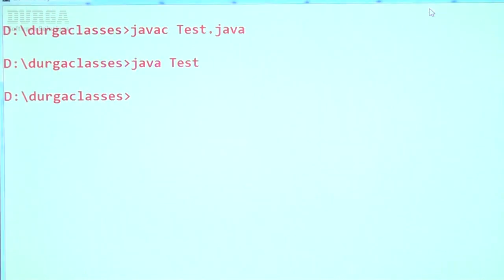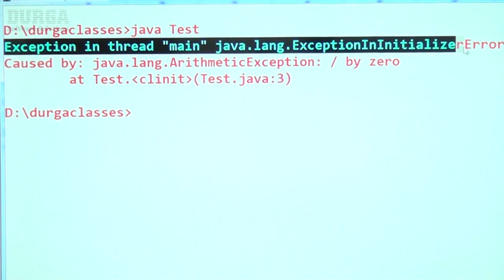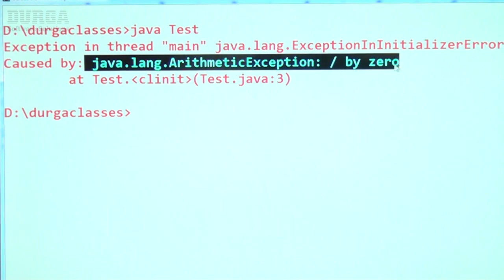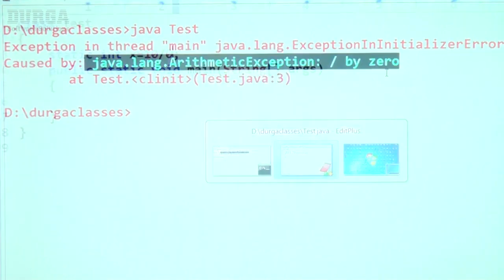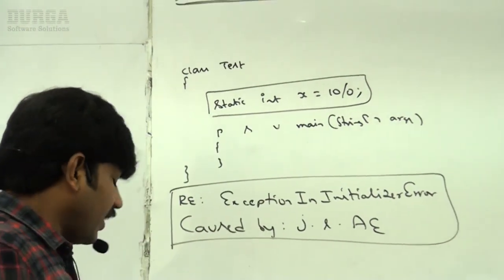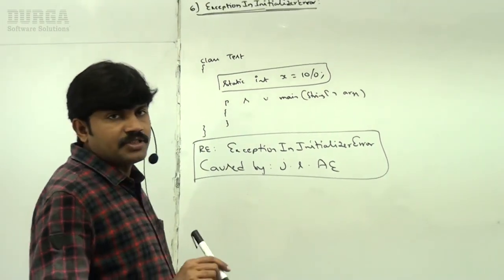Happily the code compiles fine. At runtime, have you observed? Exception in thread main java.lang.ExceptionInInitializerError caused by java.lang.ArithmeticException: division by 0. Sir, this is one example where you are going to get ExceptionInInitializerError. Okay, well. Sir, now let me go for one more example so that you will get much more clarity.